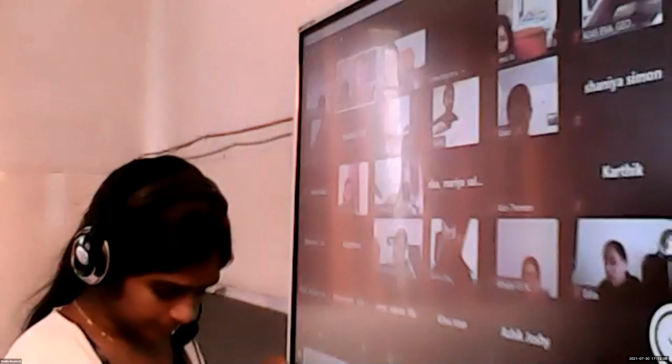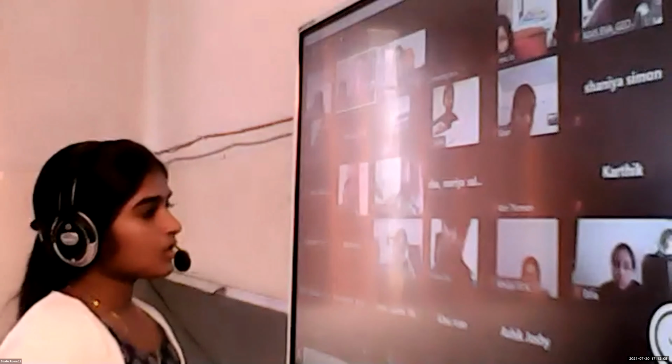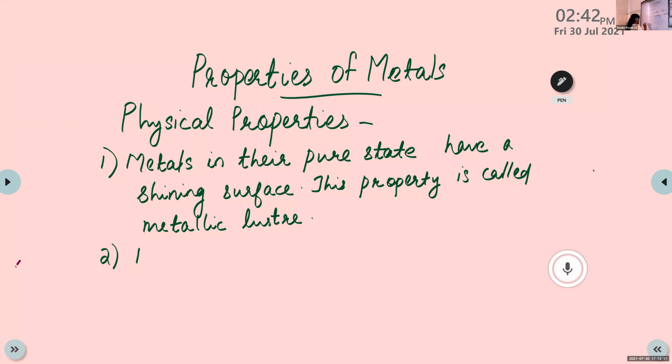So we learned the second physical property of metals: metals are generally hard. This hardness varies from metal to metal.